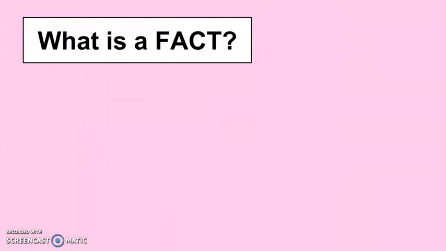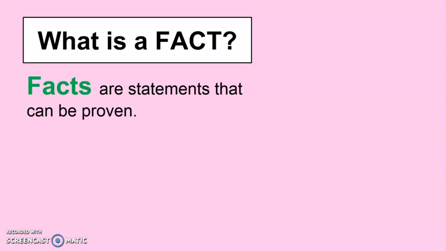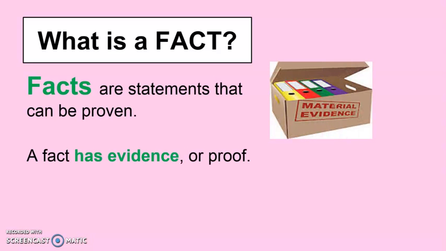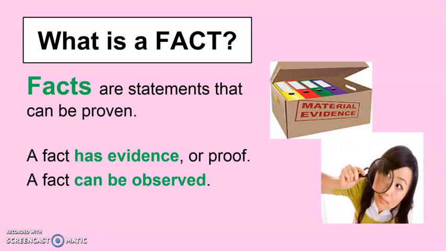Now, when we say a fact, facts are statements that can be proven. A fact is an event known to have happened or something known to have existed. This is something that can be proven to be true. And when we say a fact, it should have evidence or proof. And a fact can be observed.